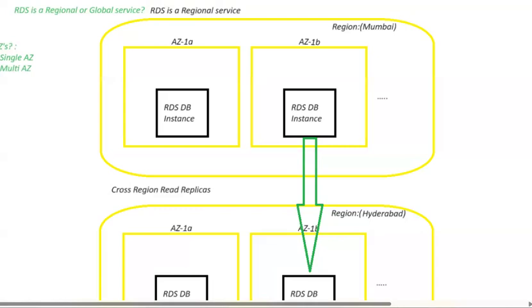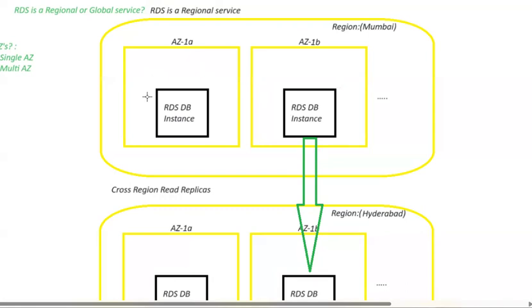Previously, we discussed how to overcome failover. To overcome the failover, we must place our RDS DB instances in different availability zones, right? So how can we replicate our RDS database instance from one availability zone to another?